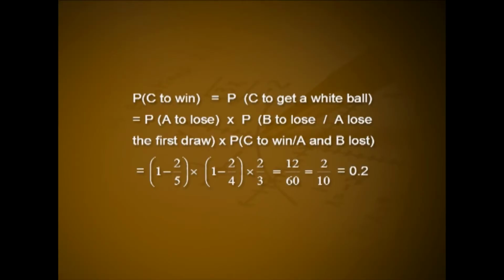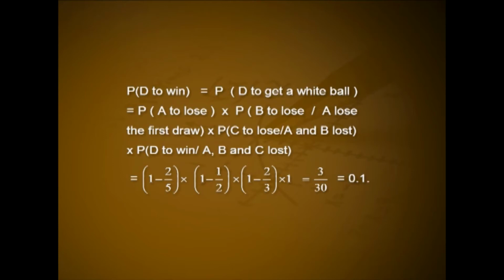When A and B lose, C gets a chance to draw. Then there are 3 balls in the box and 2 are whites. P of C to win, that is P of C to get a white ball, that is P of A to lose into P of B to lose given A lost the first draw into P of C to win given A and B lost. That is (1 minus 2 by 5) into (1 minus 2 by 4) into 2 by 3. That is 12 by 60, that is 2 by 10, that is 0.2. When A, B and C lose, the chance for D to draw the ball arrives.